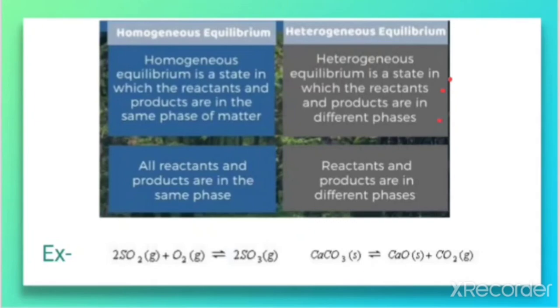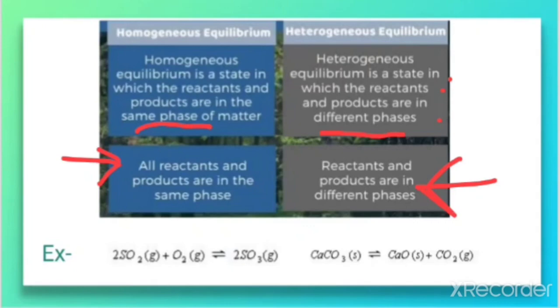So automatically we can say these are the differences between the two, because here it is the same phase and there it is different phases. All the reactants and products are in the same phase in the case of homogeneous, but here the reactant and product are in different phases.